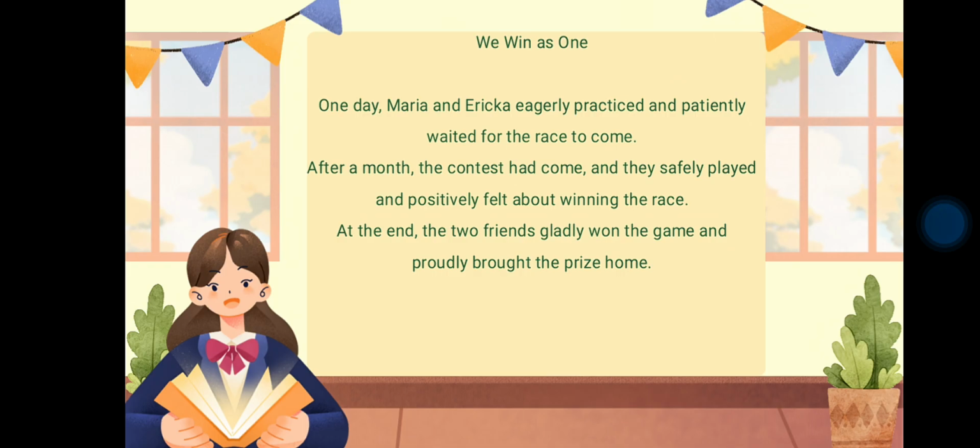The story title is We Win as One. One day, Maria and Erica eagerly practiced and patiently waited for the race to come. After a month, the contest had come, and they safely played and positively felt about winning the race. At the end, the two friends gladly won the game and proudly brought the prize home.